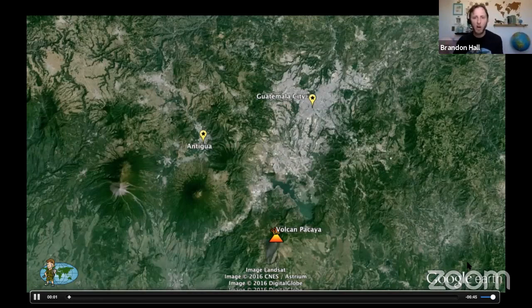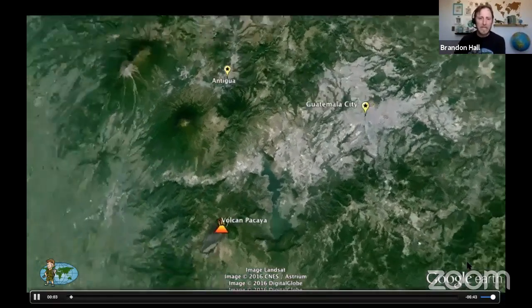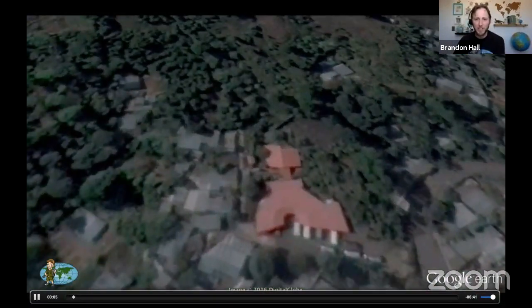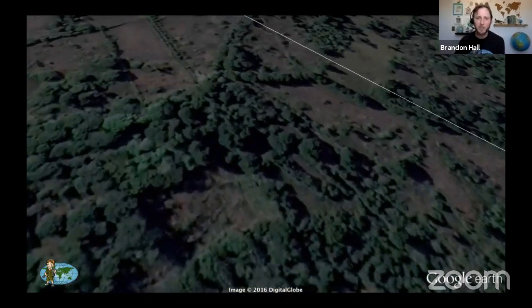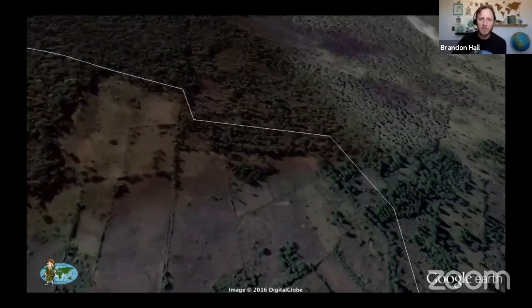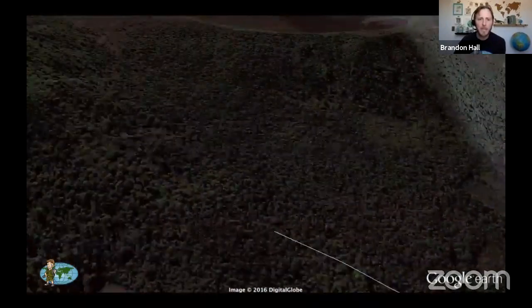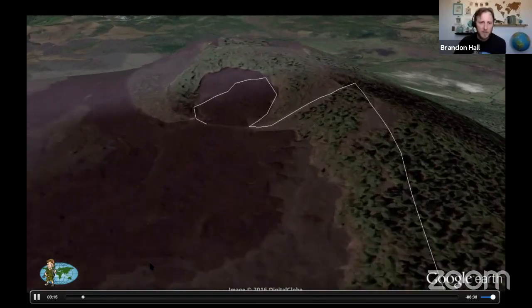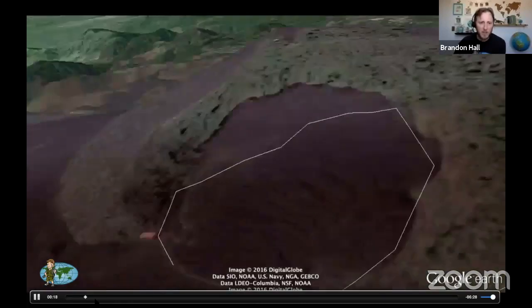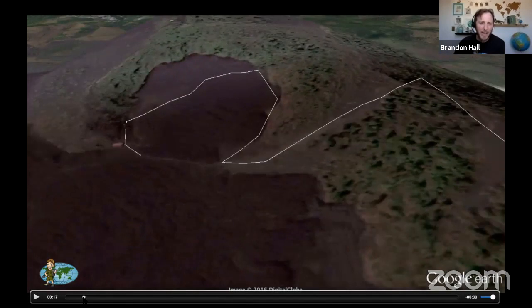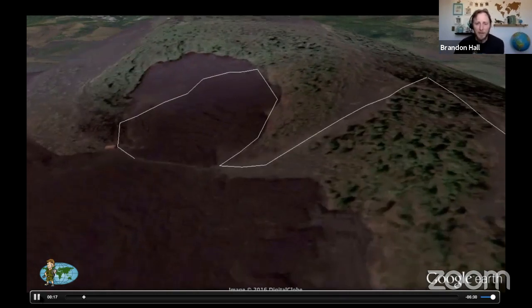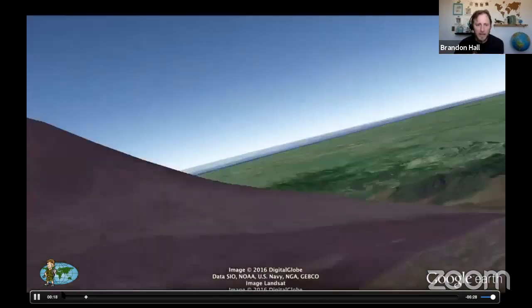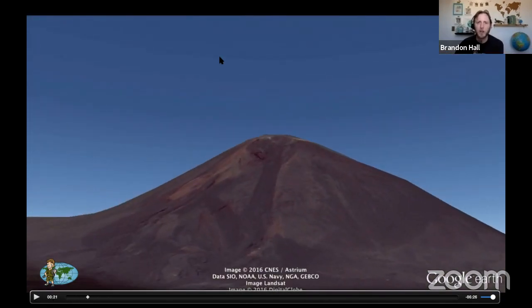Well, we're going to start off with our virtual exploration of Pacaya at the visitor center. We'll hike up through the forest on the side of the volcano, and then we'll come out and explore the lava fields. So what we're looking at here is the lava fields. So all this black stuff that you see just looks like a shadow. That's all lava rock from the 2010 lava flow. So a little bit less than 8 years old now. And then when we turn around, we'll be able to see Pacaya.